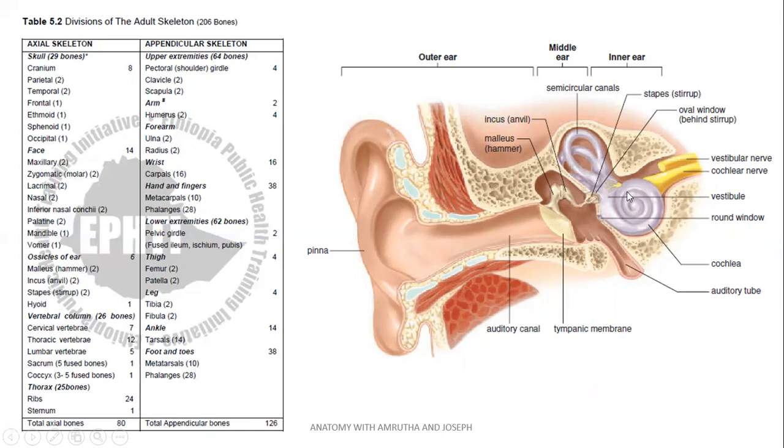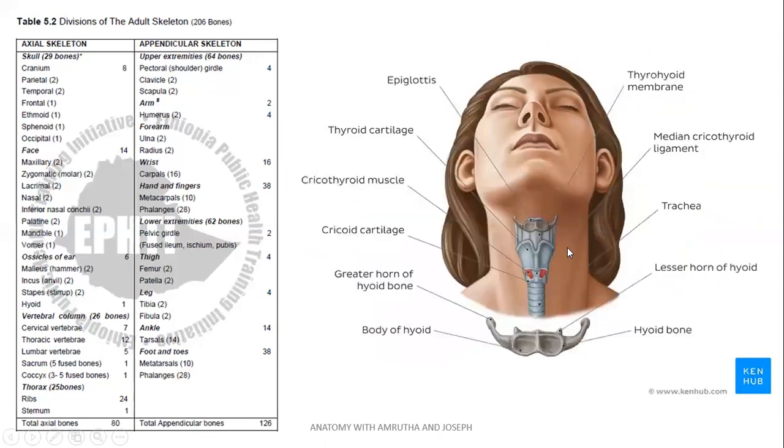Inner ear, labyrinth, bony labyrinth, vestibular and the cochlear nerve entering into the internal ear. External ear with pinna, auditory canal, tympanic membrane separating external ear from middle ear. On the midline, another bone called hyoid, which has got body, greater cornua, lesser cornua or lesser horn of hyoid bone, located just above the thyroid cartilage.